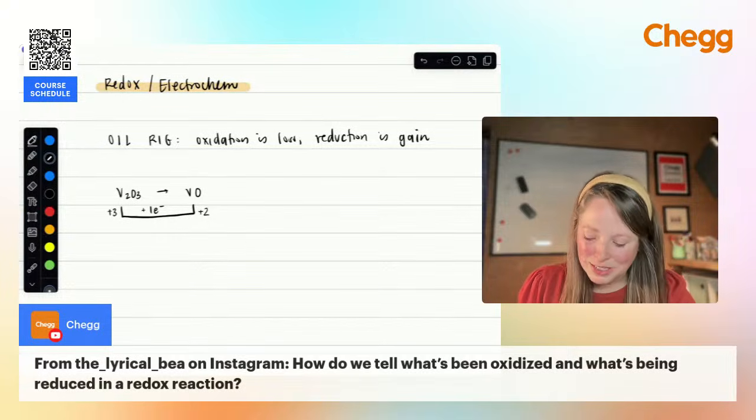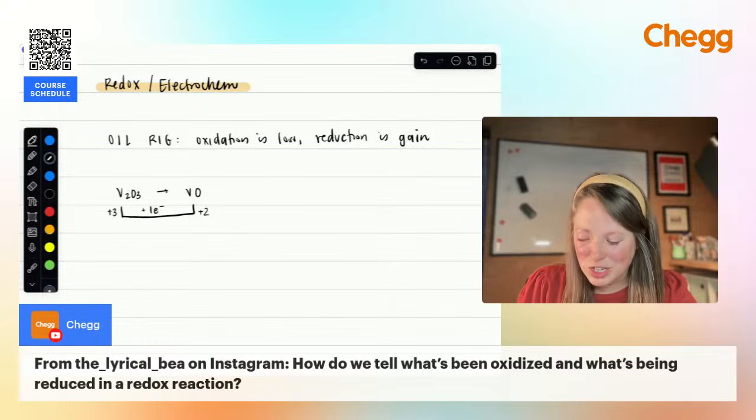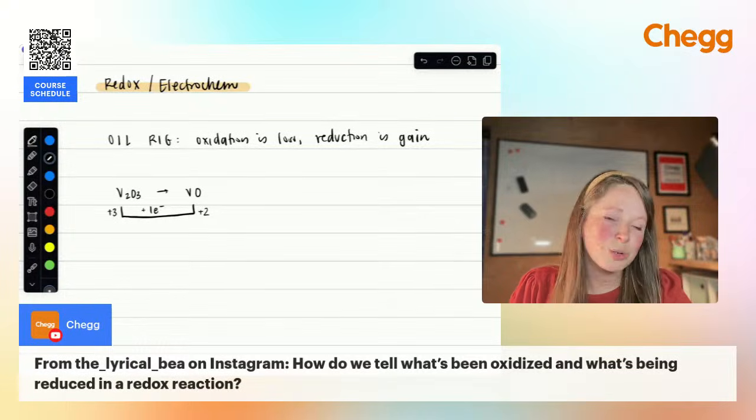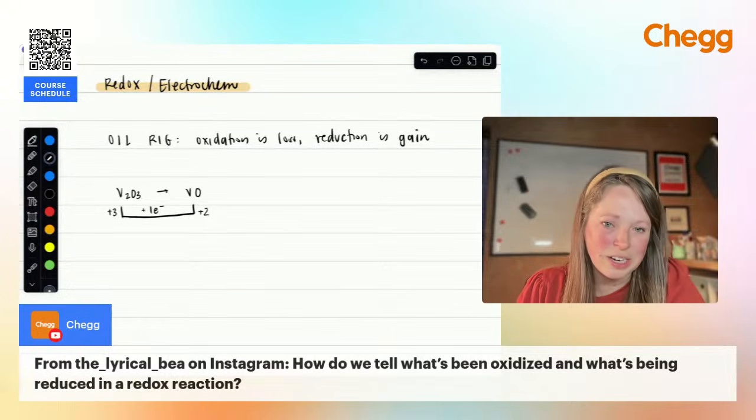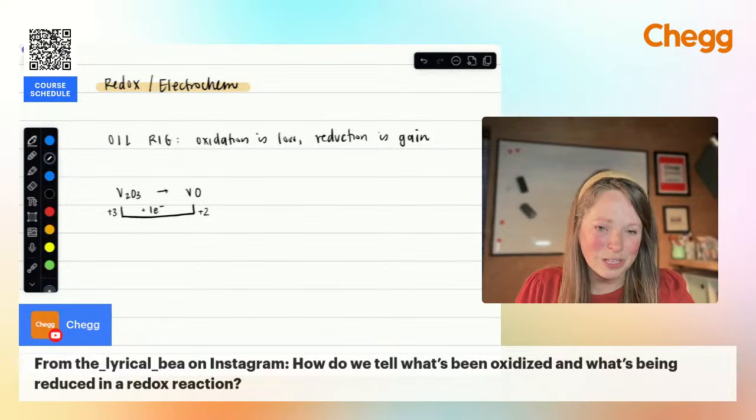So now going back to that mnemonic device: oxidation is loss, reduction is gain. In this case, vanadium is going to be reduced because it has gained an electron. So that's how we can tell what's being oxidized versus what's being reduced.